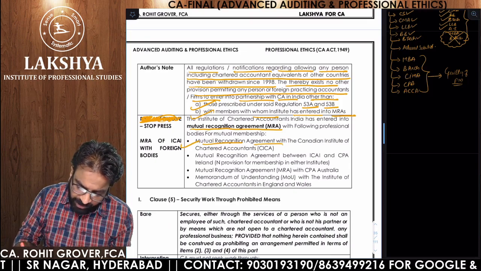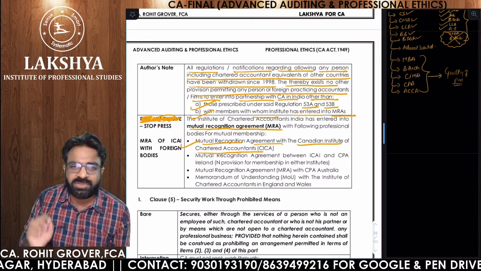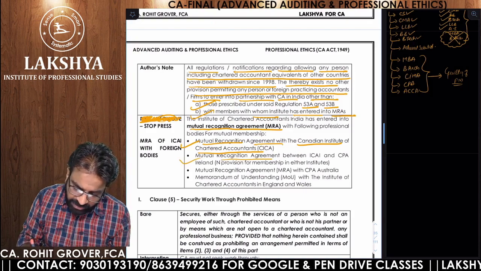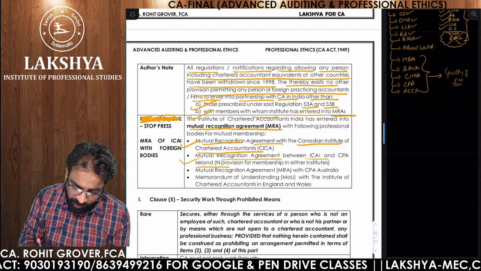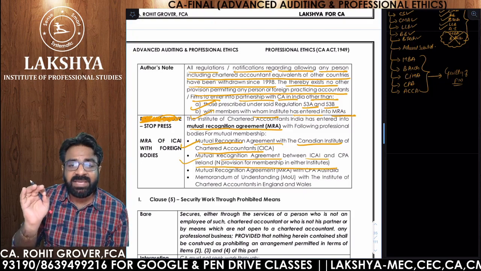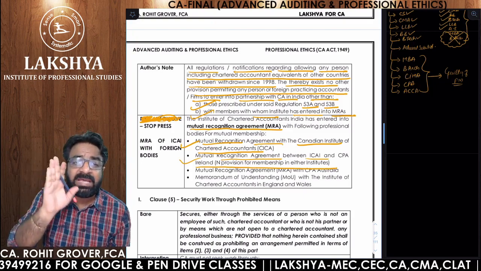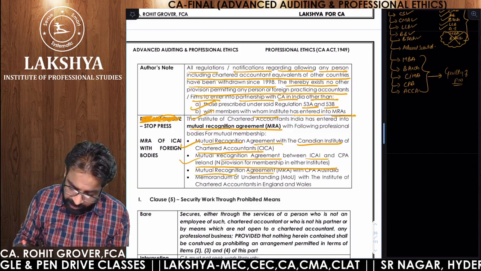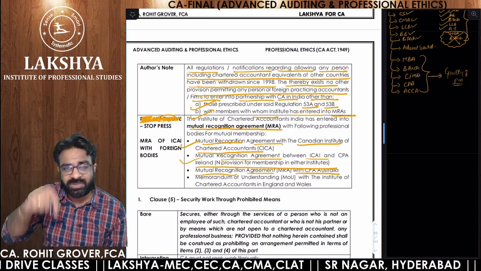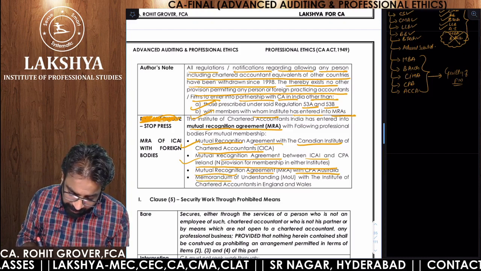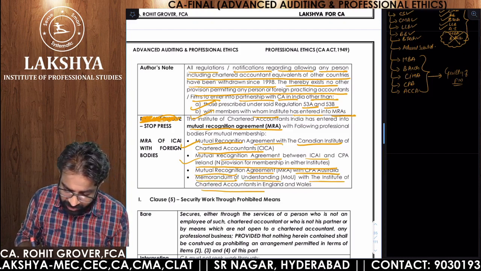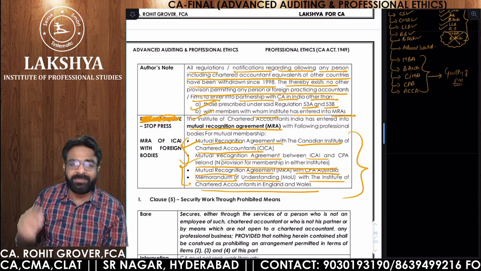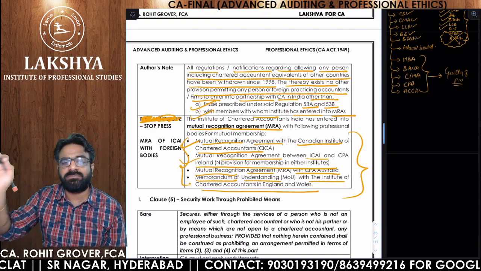Mutual recognition agreement with the Canadian Institute of Chartered Accountants. Mutual recognition agreement between ICAI and CPA Ireland, not America, not Australia. Mutual recognition agreement with CPA Australia, so here CPA Australia has been covered. Memorandum of understanding with the Institute of Chartered Accountants of England and Wales. So these are the various examples of MRA with the foreign bodies.